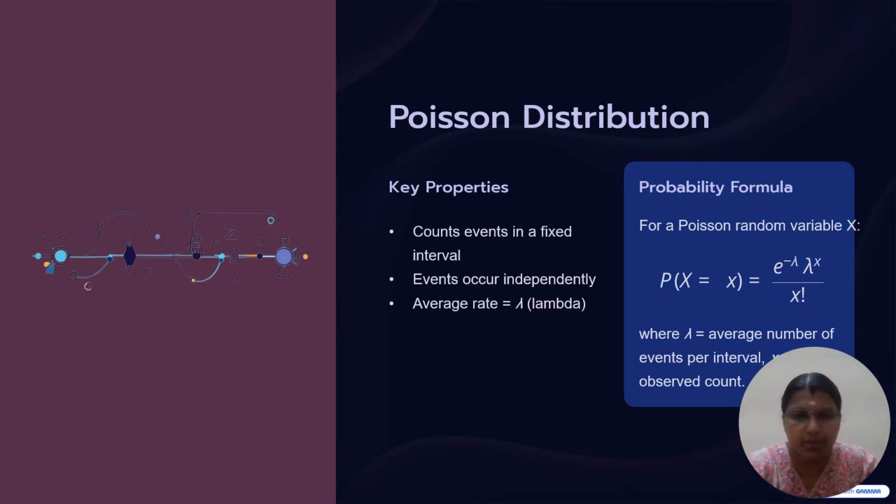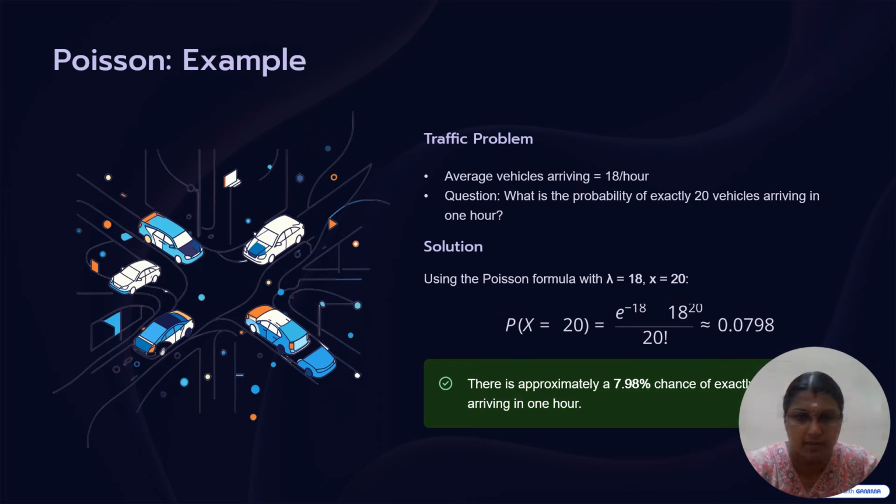In Poisson distribution, events occur independently, and here lambda denotes the average rate. The probability formula for a Poisson random variable is P(X = x) = e to the power minus lambda, lambda to the power x, divided by x factorial. Here lambda is the average number of events per interval.